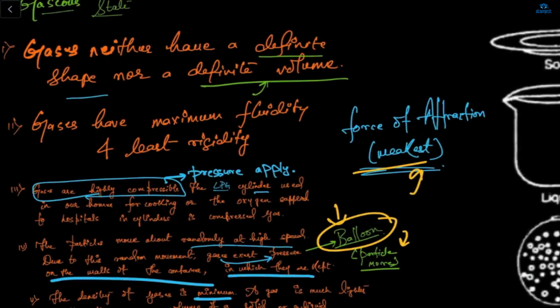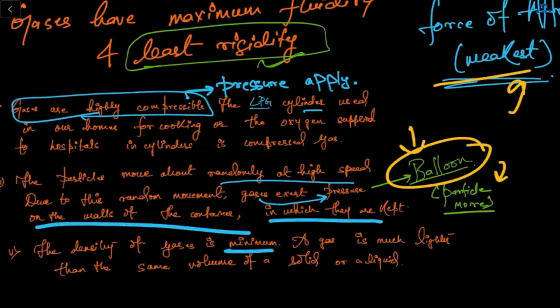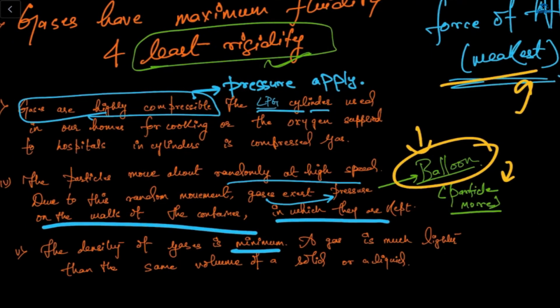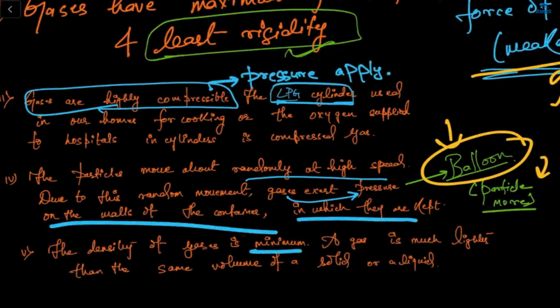Next, gaseous. What is their rigidity? They have the least rigidity. Least rigidity means they don't maintain their shape. For example, the LPG cylinder. In the cylinder, what do we have? Gas, right? Yes, ma'am. The particles move about randomly at a high speed. Due to this random movement, gases exert pressure on the walls of the container in which they are kept.